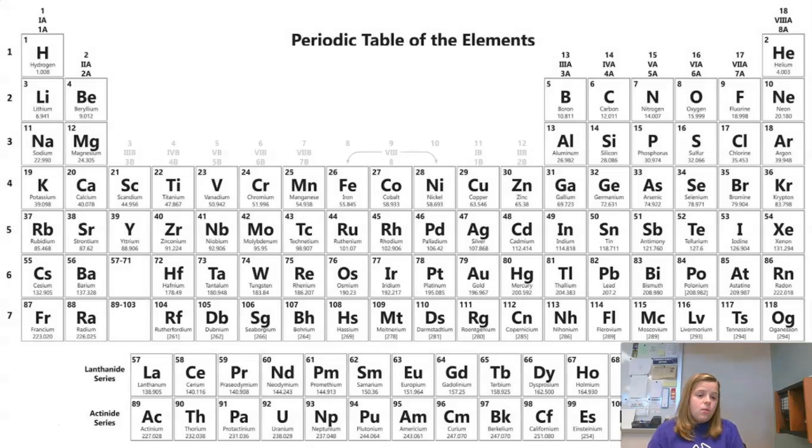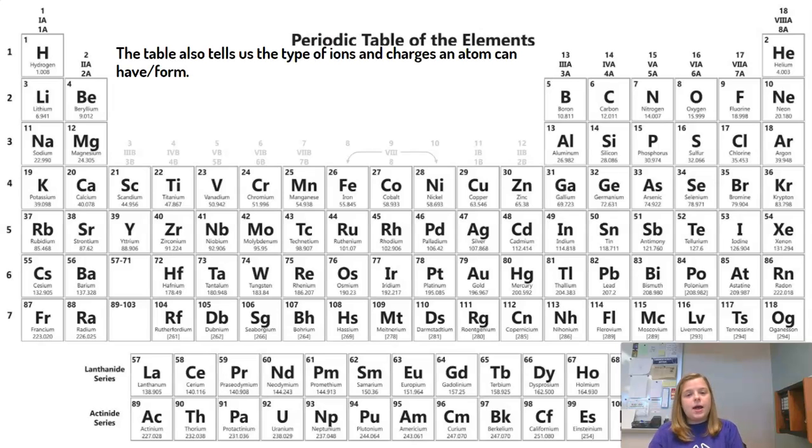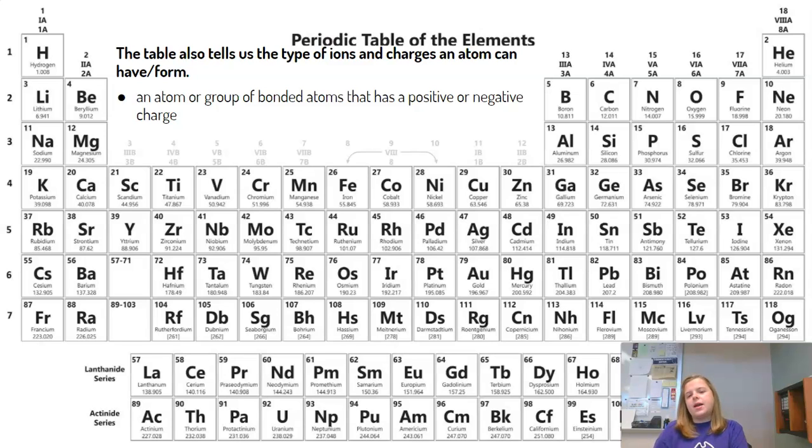So now one more thing the periodic table tells us, it's going to be very, very important from here on out in chemistry, is it tells us the type of ions and charges an atom can have or form. So an ion is an atom or group of bonded atoms that has a positive or negative charge. Okay, so whatever element has a charge to it, we call them ions.